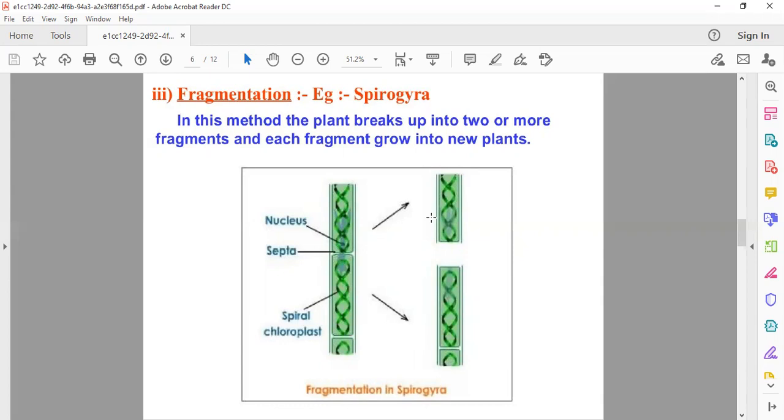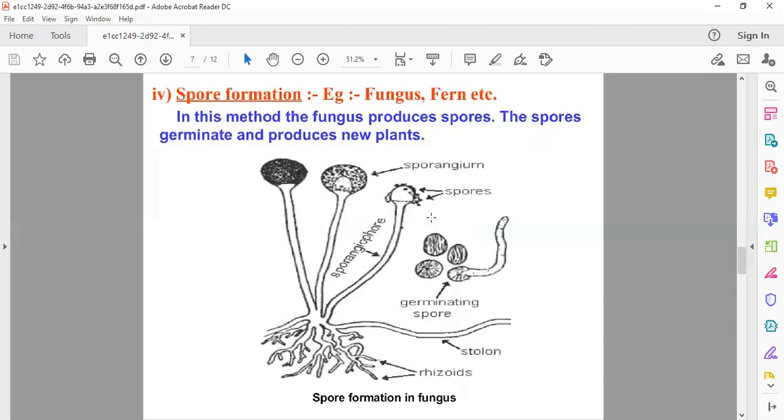This process continues and they cover a large area in a very short period of time. So this is fragmentation. Just remember the word first of all, that is breaking up into two or more fragments. Next, another part of asexual reproduction is spore formation.